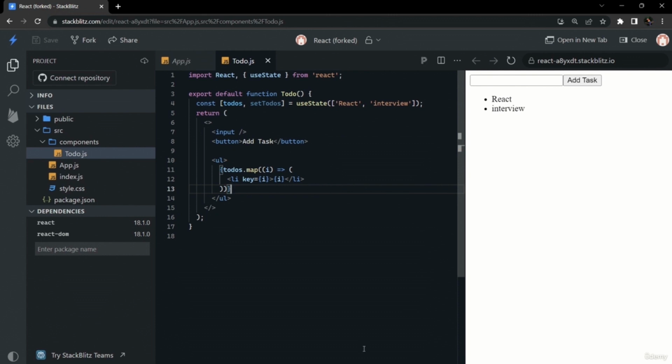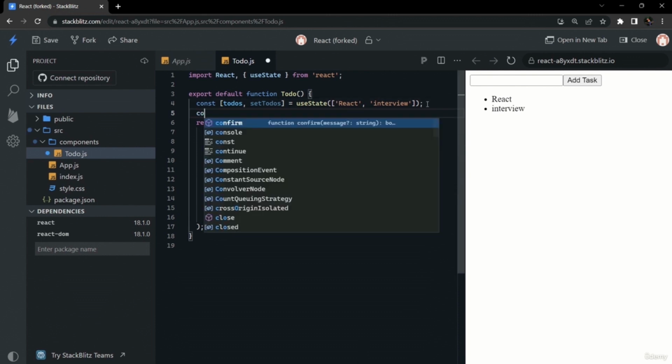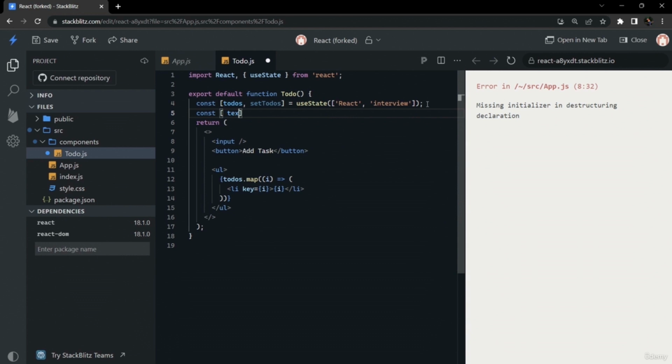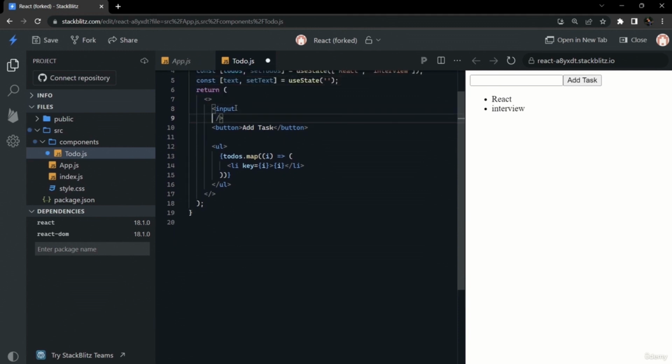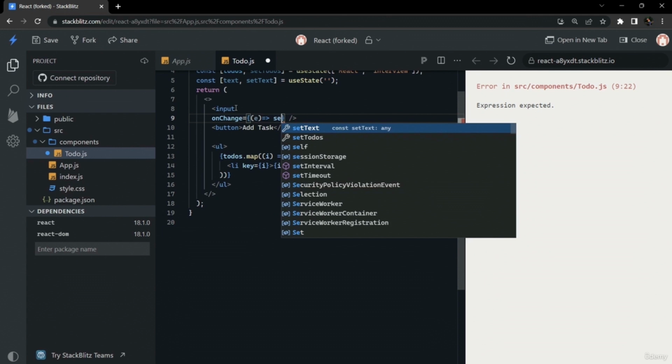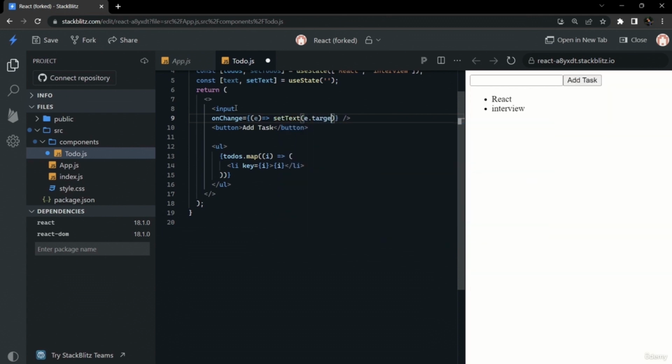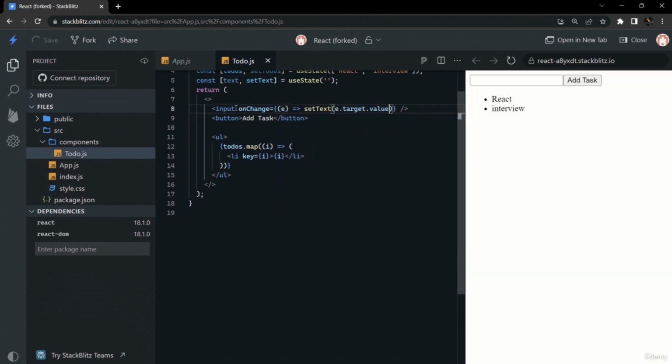Now for optimization purposes, we will give a key to each iteration. So we are giving i as the key, because in our to-do list each task will be unique. We will implement it in such a way that each task of the to-do will be unique, so we can give task as the key also. We have created another state, text, for the text being typed by the user into the input. That is not a task as of now, but if a person clicks on the add task button, this text will be added to the list, and this text will be cleared from the input.